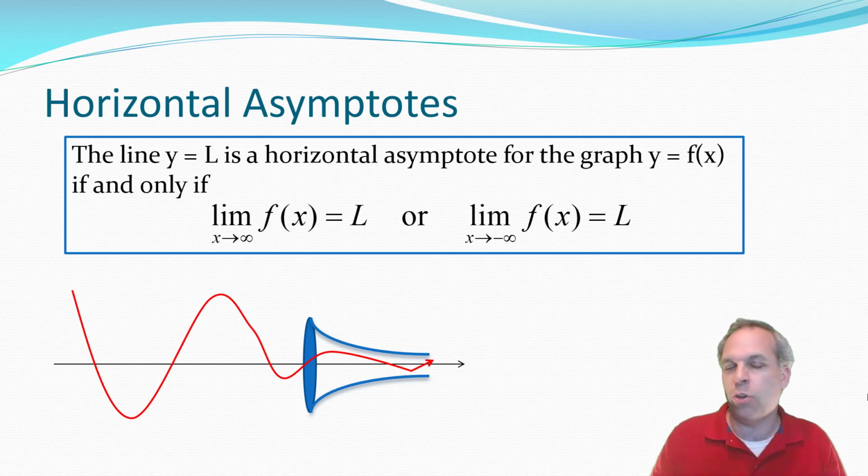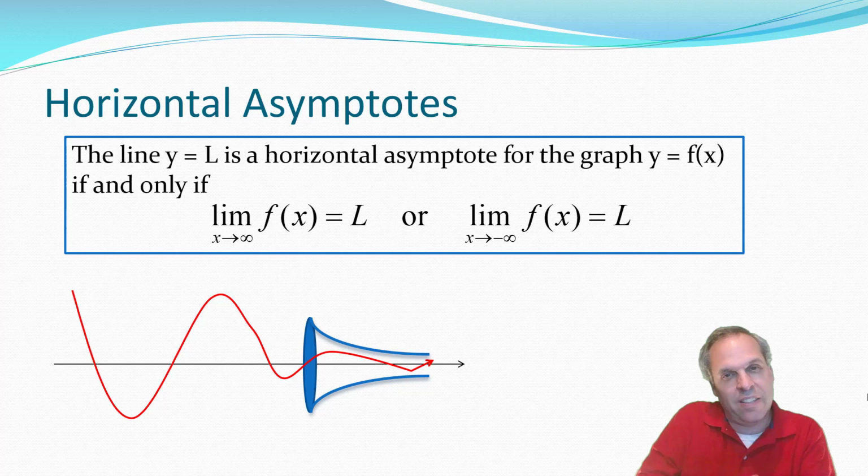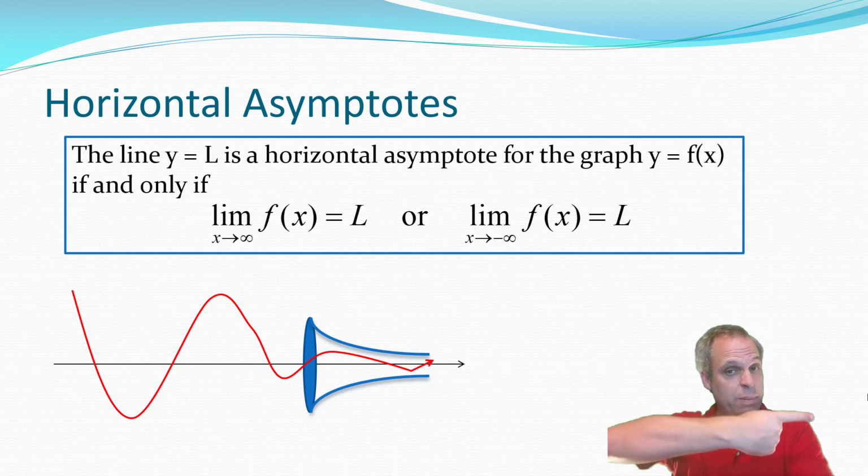It says nothing about crossing it. So it's like it gets into a funnel and the funnel squeezes the graph to become more and more like the line. Notice that you could have a horizontal asymptote to one side or the other, but you don't have to have both. And if you do have both, they don't have to be the same thing. They can be different lines.